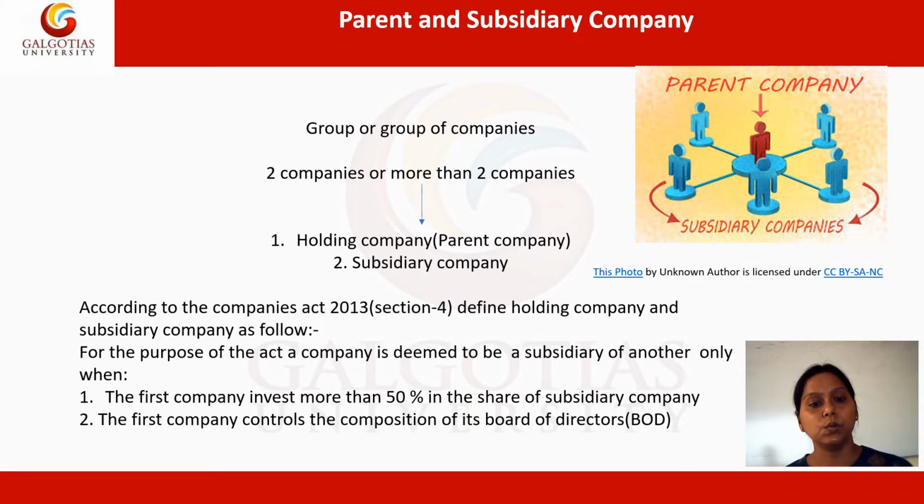The second prerequisite is that the first company controls the composition of its board of directors. It means when the parent company or the holding company acquires a subsidiary company, in the subsidiary company's board of directors, the majority of the board of directors will be of the parent company only.